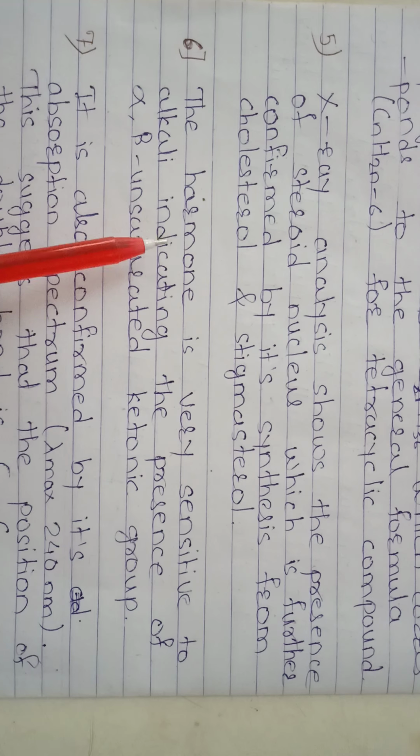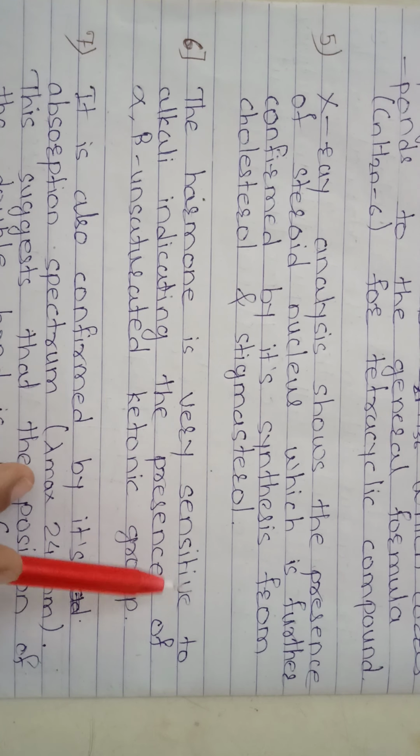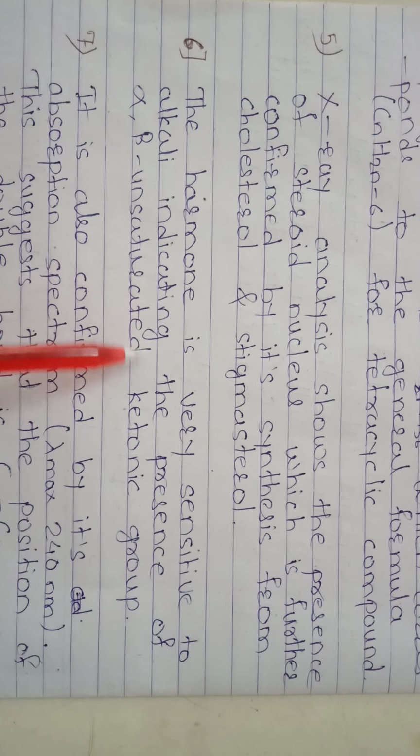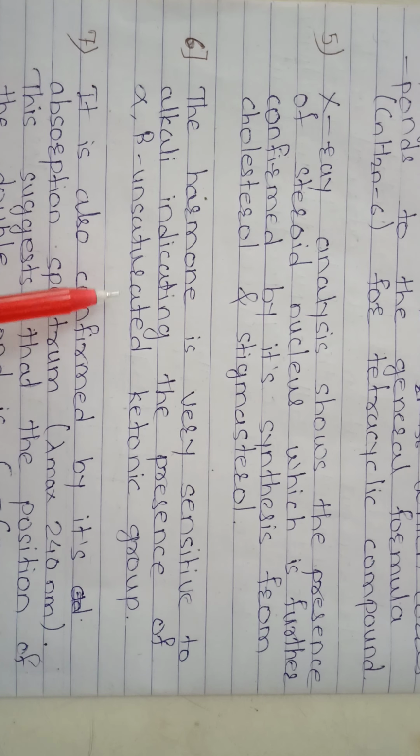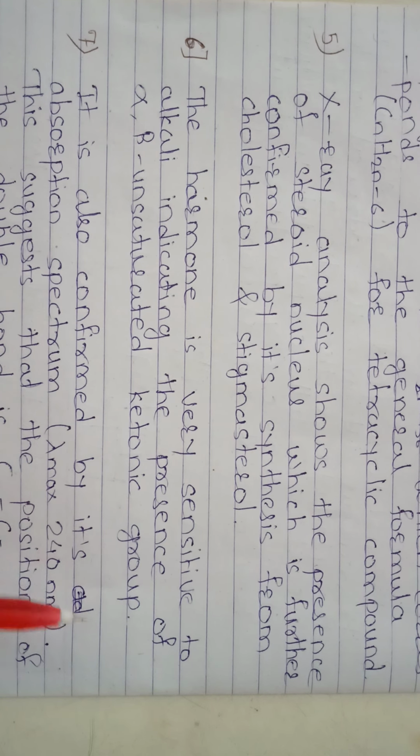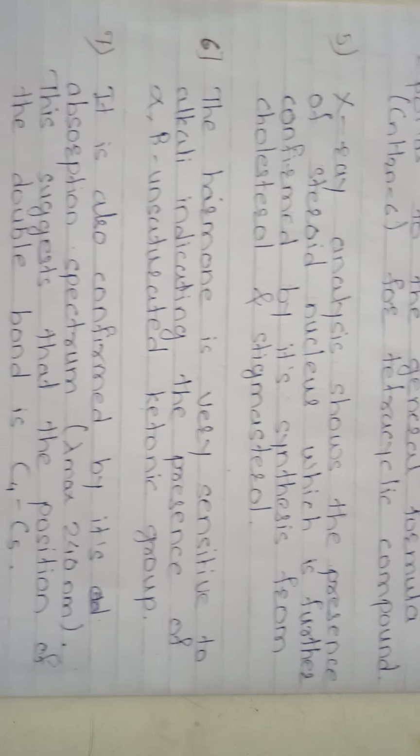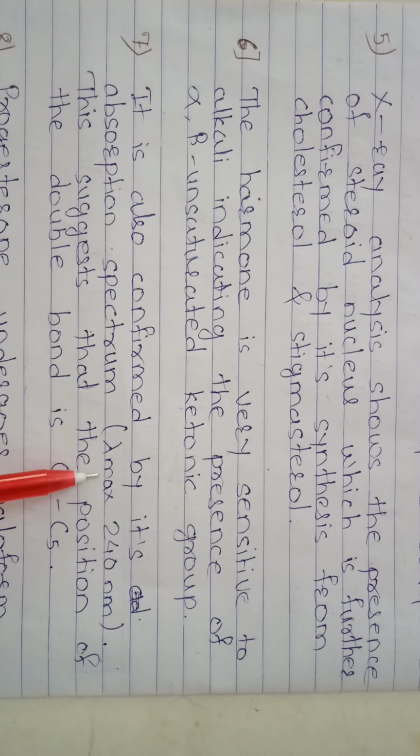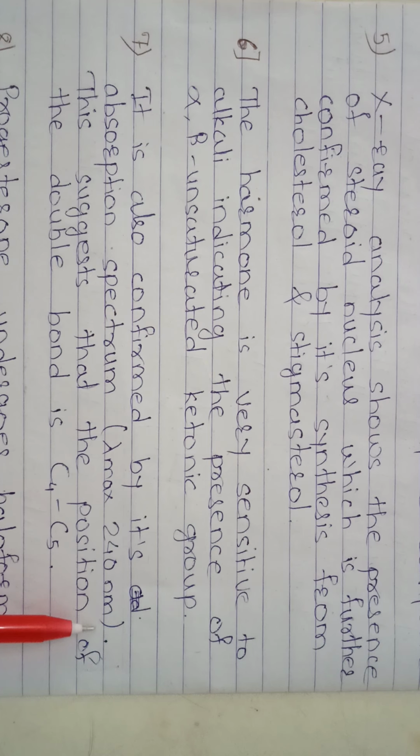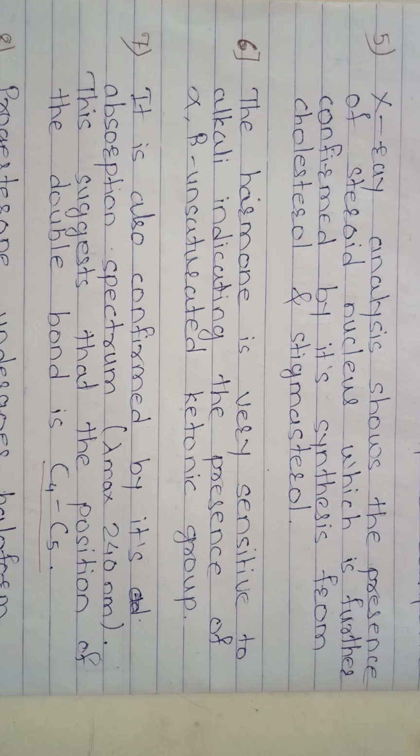stigmasterol. Then the 6th point is, the hormone is very sensitive to alkali, indicating the presence of alpha beta unsaturated ketonic group. It is also confirmed by its absorption spectrum, the lambda max 240 nanometer. This suggests that the position of the double bond is C4 and C5.